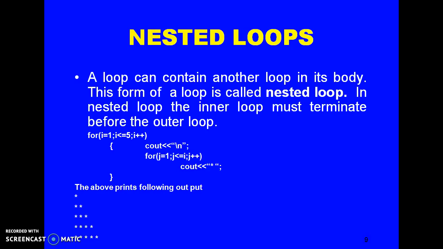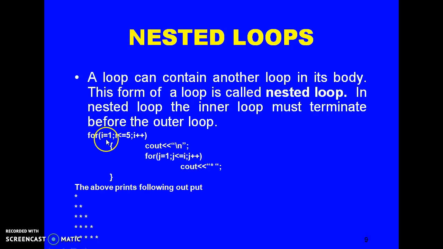Nested loops. A loop can contain another loop in its body. A loop can contain, like here, a for loop, and in this again a for loop. So this form of a loop is called a nested loop. In a nested loop, the inner loop must terminate before the outer loop.